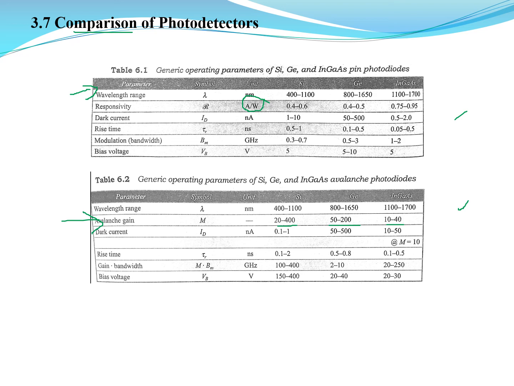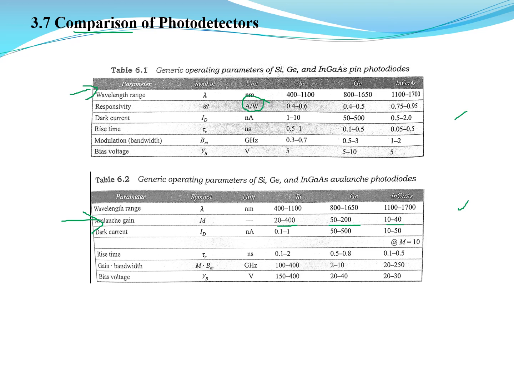Similarly, for germanium it is 50 to 500, and indium gallium arsenide 0.5 to 2. Whereas the dark current in the avalanche photodiode is 0.1 to 1 nanoamperes, 50 to 500 nanoamperes, and 10 to 50 nanoamperes if indium gallium arsenide is used.